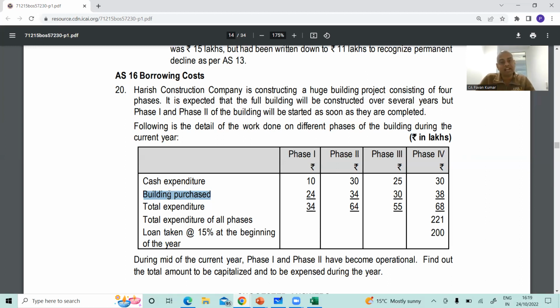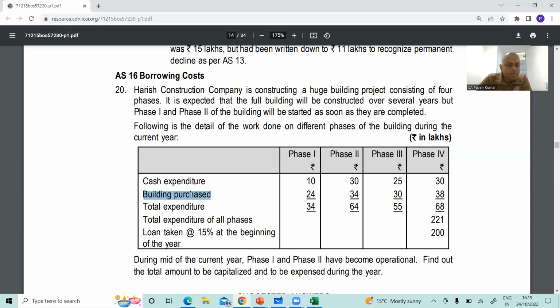It should be expensed to P&L. Because what is a qualifying asset? One which takes substantial time for completion. So when you are commissioning a plant, which technically takes more than 1 year, or when you are constructing a building, then you can say that it is a qualifying asset.